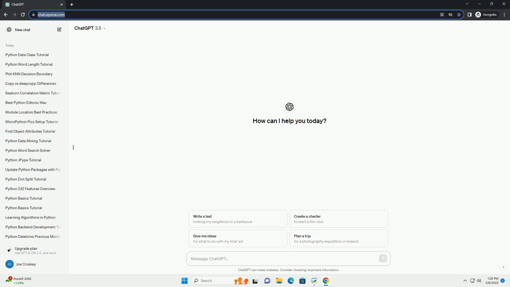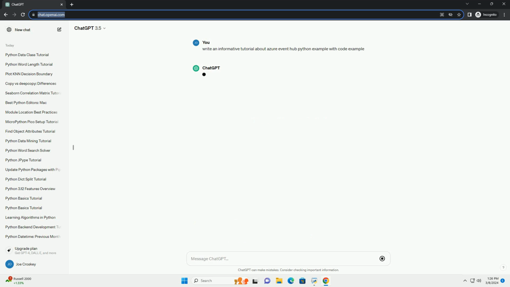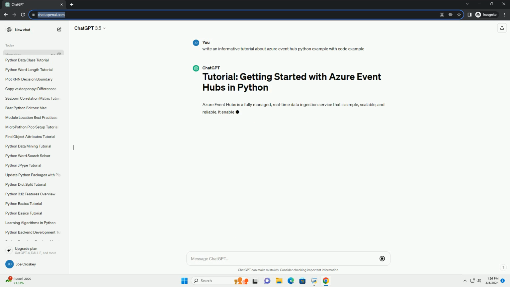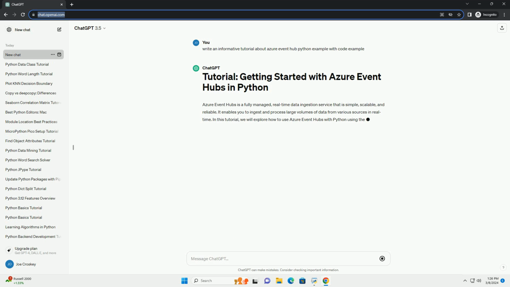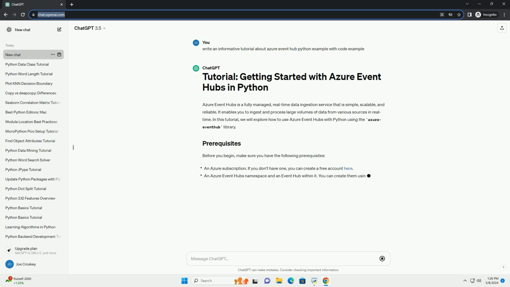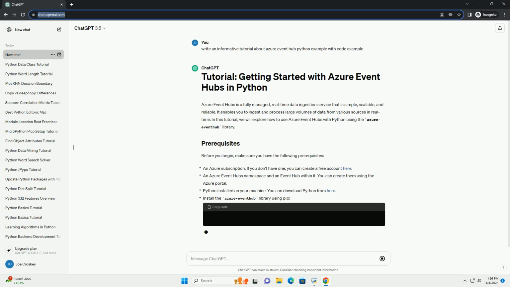Azure Event Hubs is a fully managed, real-time data ingestion service that is simple, scalable, and reliable. It enables you to ingest and process large volumes of data from various sources in real time. In this tutorial, we will explore how to use Azure Event Hubs with Python using the azure-eventhub library. Before you begin, make sure you have the following prerequisites.